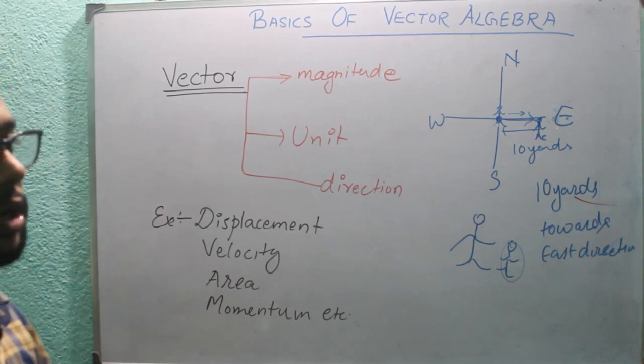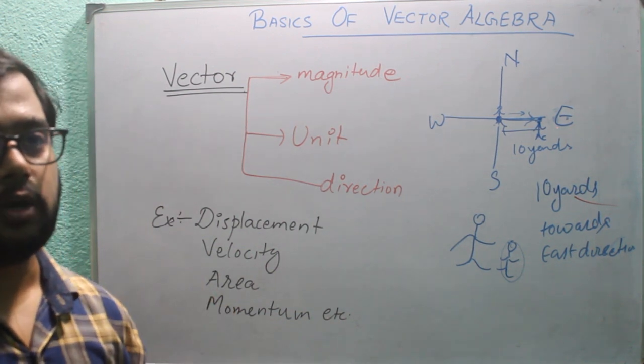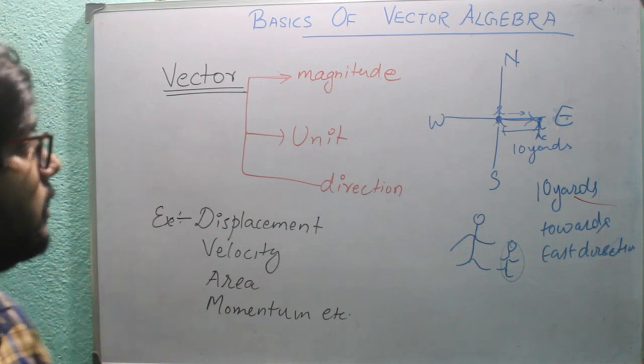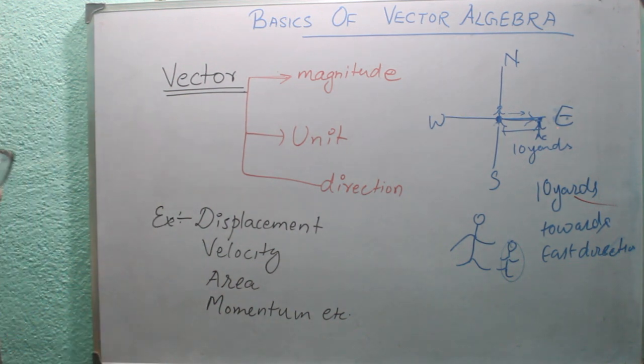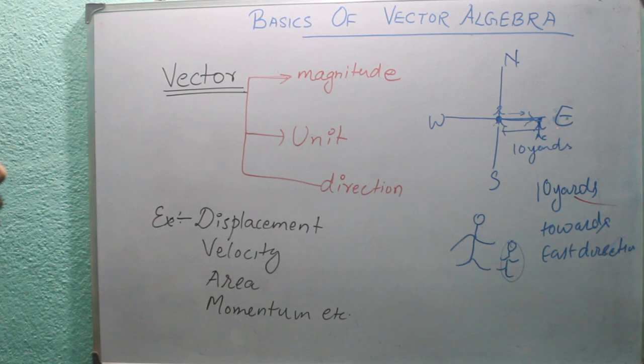According to that direction only we decide what will be the forces and what will be the direction of the forces. You remember that left hand rule. So this is all about the understanding of vector, which is different from the scalar quantities.